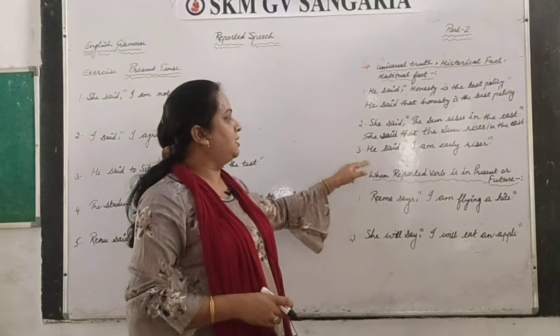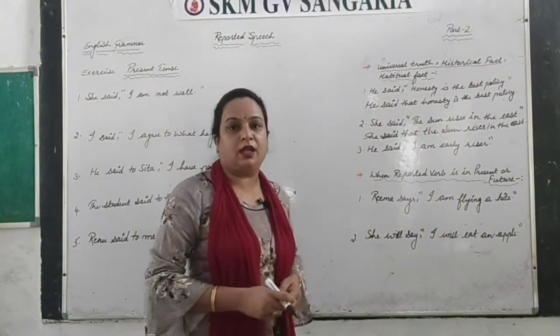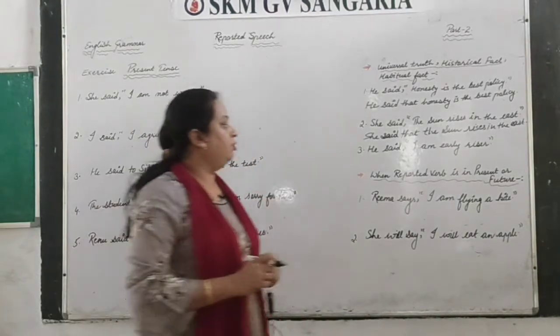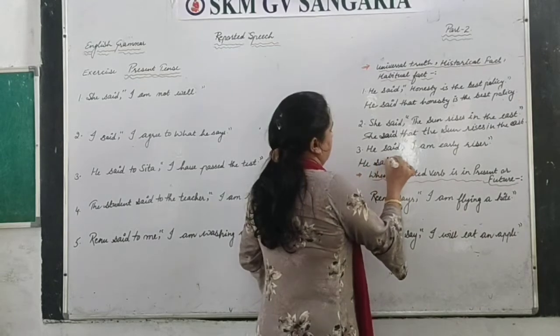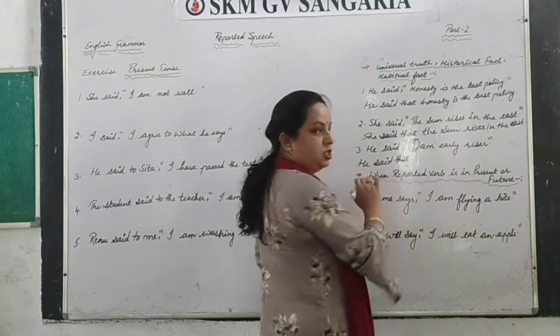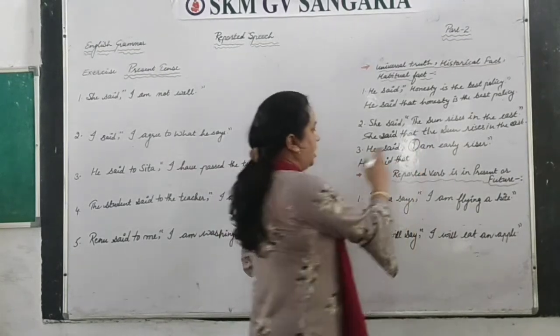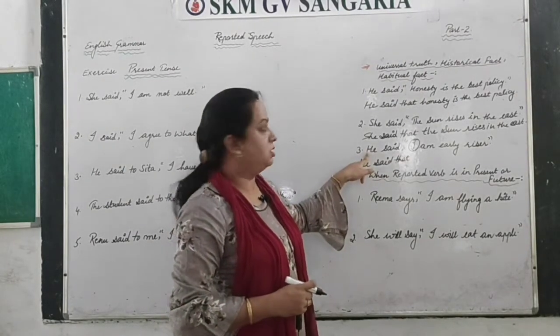Next one, he said, I am early riser. So this sentence is telling the habit here, right? That he said I am early riser. So here what you will do, he said that, this pronoun we have to change here, but tense we cannot change, right? So when there is I, we have to change with the subject of the reported verb. We have discussed that also.